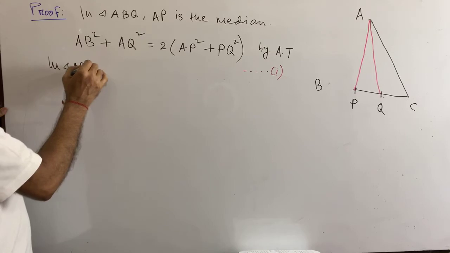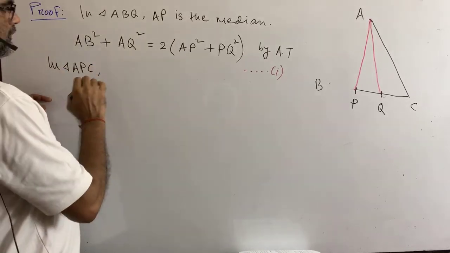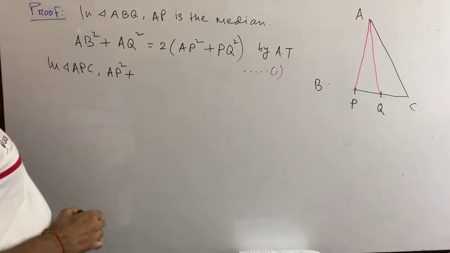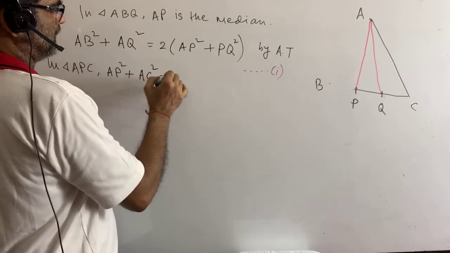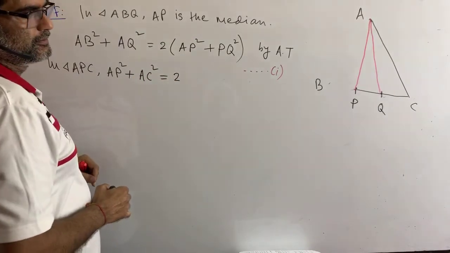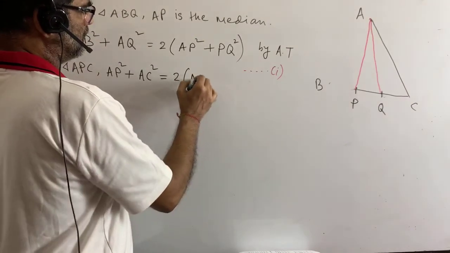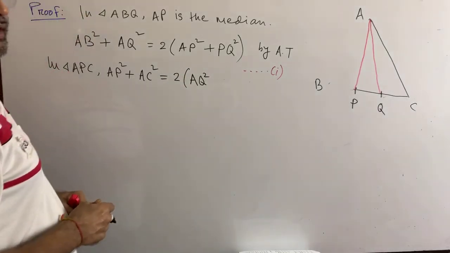In triangle APC, what we can write here? In the same way, AP square plus AC square is equal to twice AQ square. What is the median here? AQ. AQ is the median here.